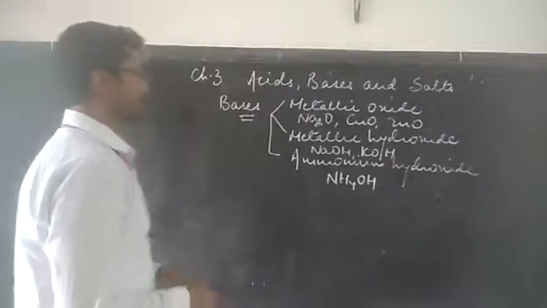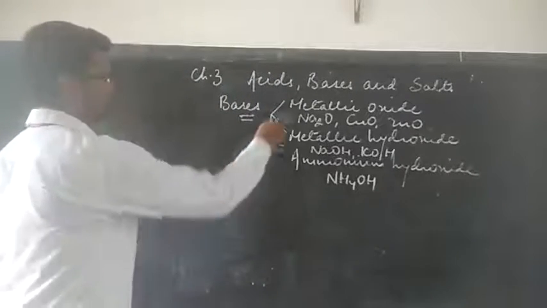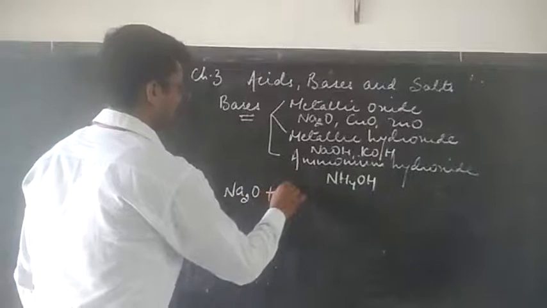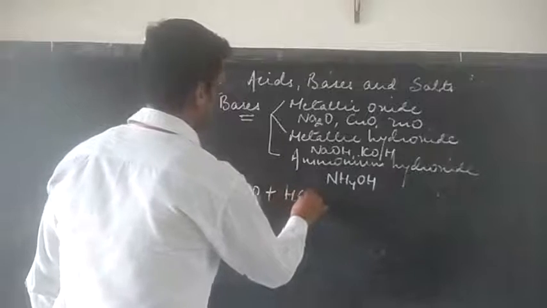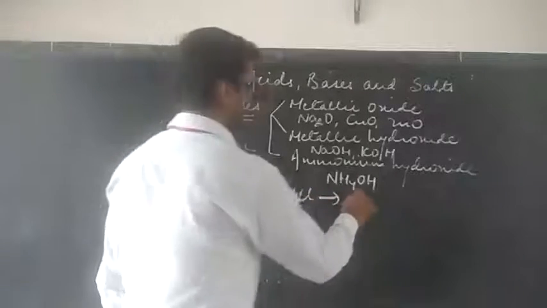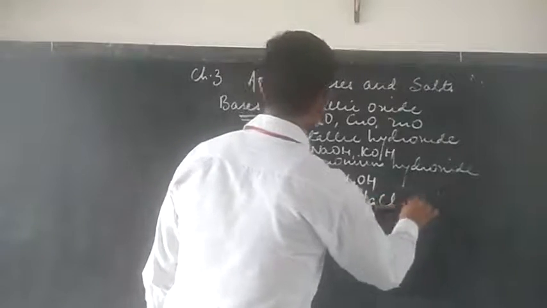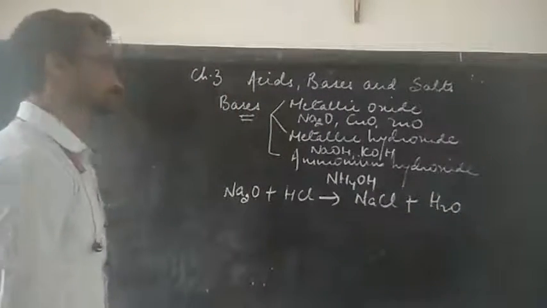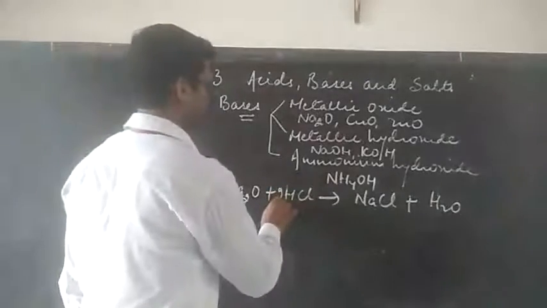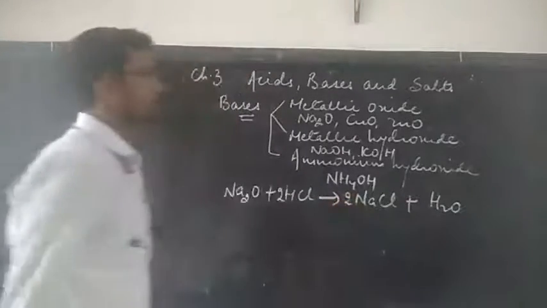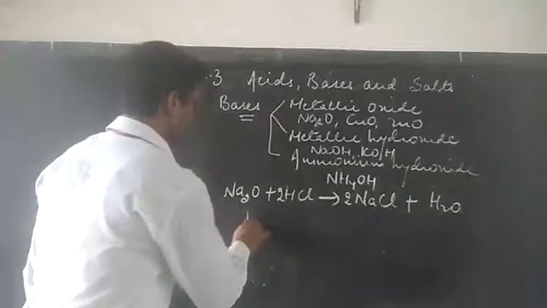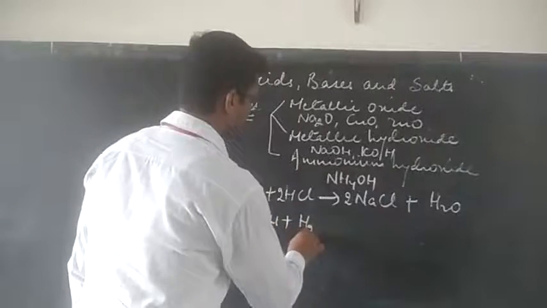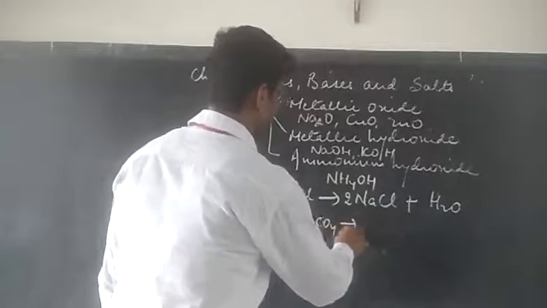So let us see some examples. We have Na2O plus an acid like HCl, it gives NaCl plus H2O. Now if you take KOH, this also gives salt and water only.